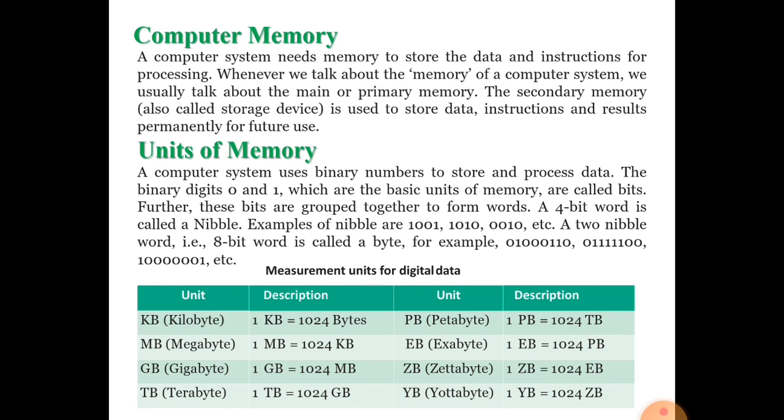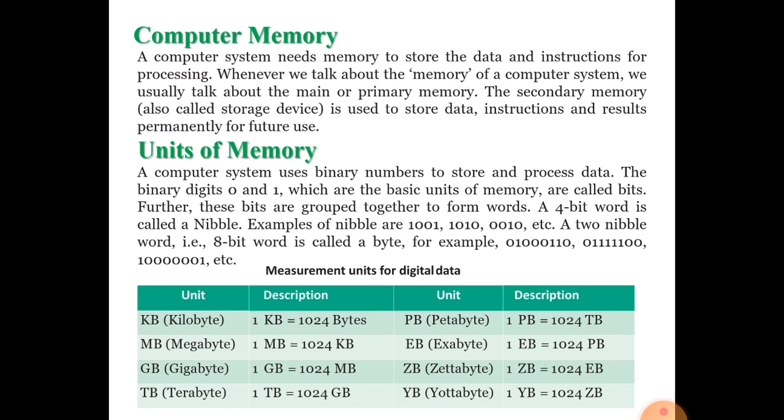Whenever we talk about the memory of a computer system, we usually talk about the main memory, that is known as primary memory. The secondary memory is called a storage device, where we store a large amount of data permanently. Now, we are going to learn about computer memory: units of memory.